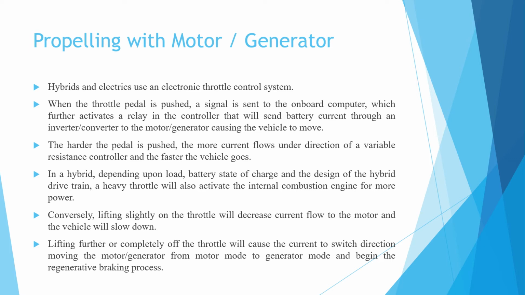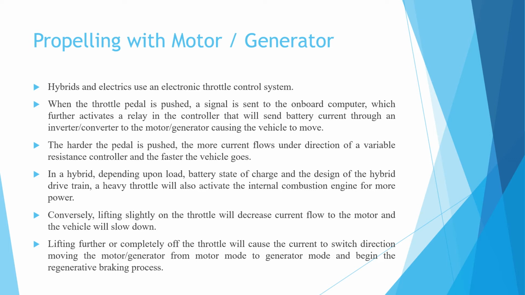The harder the pedal is pushed, the more current flows under the direction of a variable resistance controller, and the faster the vehicle goes. In a hybrid vehicle, depending upon the load, battery state of charge, and the design of the hybrid drivetrain, a heavy throttle will also activate the internal combustion engine for more power.